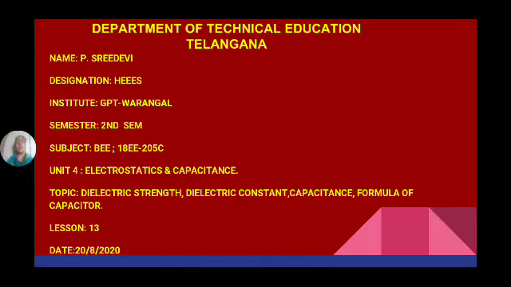What is the meaning of electrostatics? Static means rest, electricity means current. The current is actually of two types: static electricity and dynamic electricity. Electricity which is at rest is known as static electricity, and electricity which is in motion is known as dynamic electricity.